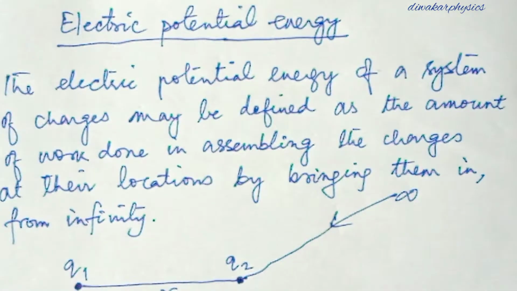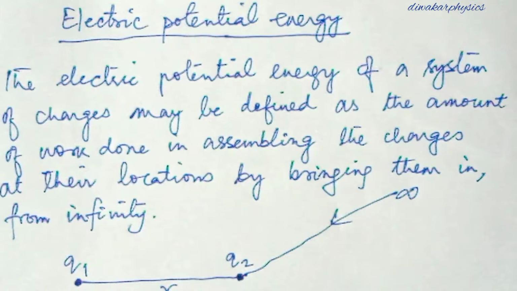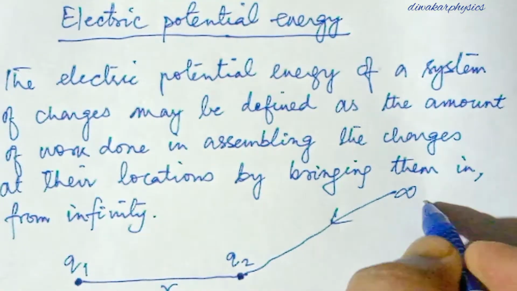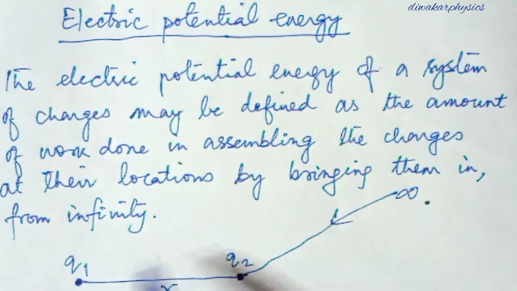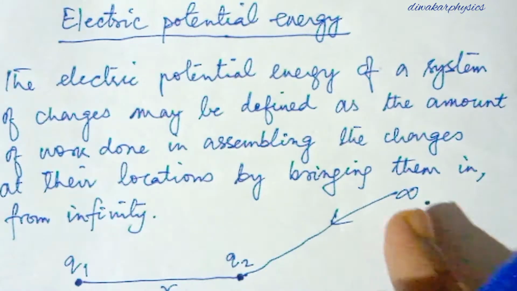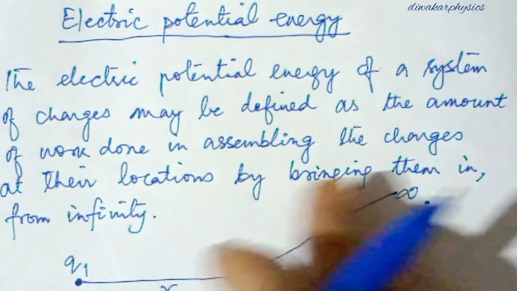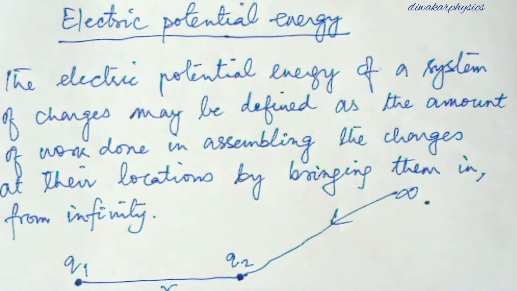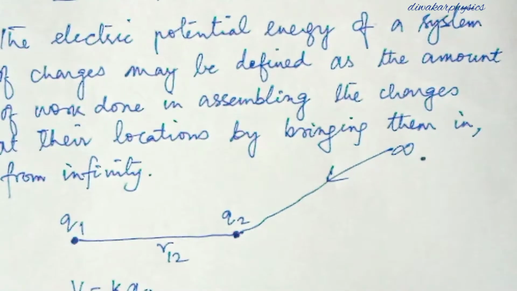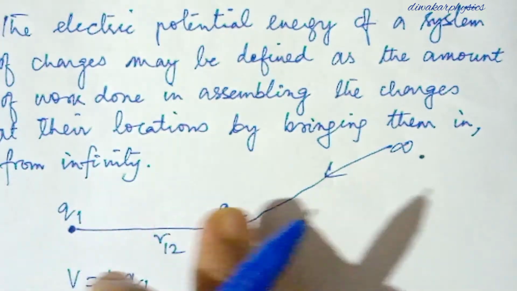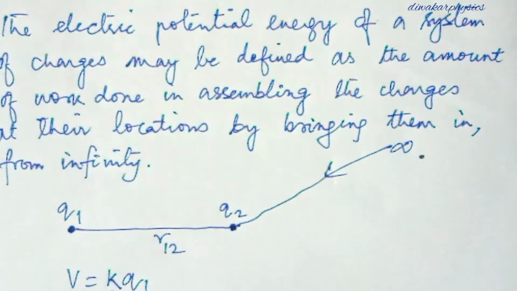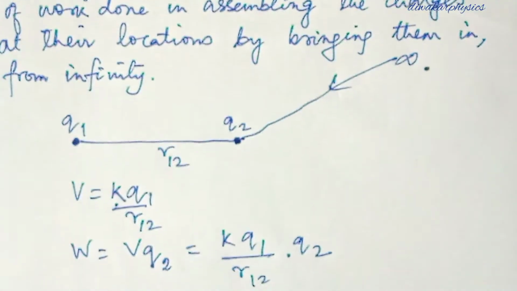At infinity there is no work required to be done, because infinity is the point where the charge has no interaction with the other charge, no effect of that charge. But when you bring it into the electric field of this charge, then you have to do some work, and that can be calculated like this.